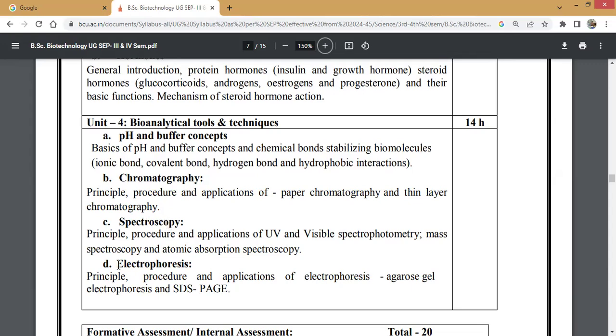Then spectroscopy, under this the principle, procedure, and applications of UV-visible spectrophotometry, mass spectroscopy, and atomic absorption spectroscopy. The last part of this Unit 4 in your theory syllabus is electrophoresis. Under this category, you are studying the principle, procedure, and applications of electrophoresis. Under this, agarose gel electrophoresis and SDS-PAGE. SDS-PAGE is sodium dodecyl sulfate polyacrylamide gel electrophoresis. So this is all about your theory